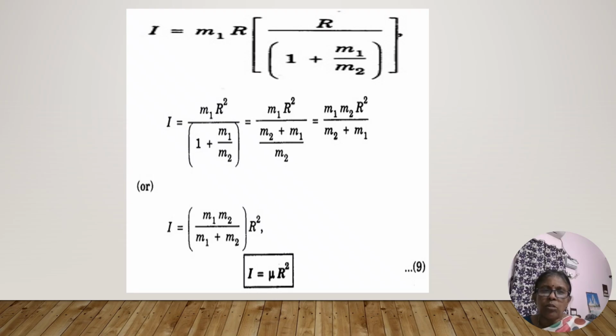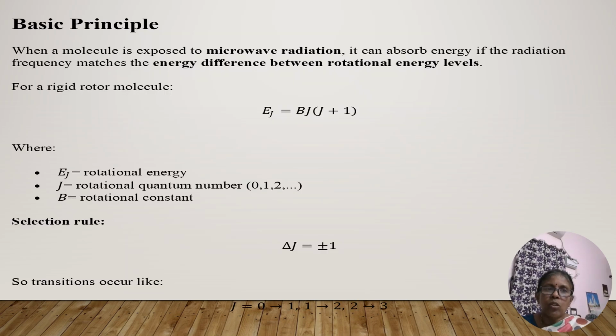So the bracket value M1 M2 divided by M1 plus M2 can be taken as mu. What is mu? Mu is the reduced mass. For rigid body rotation, we have to take the microwave spectra.